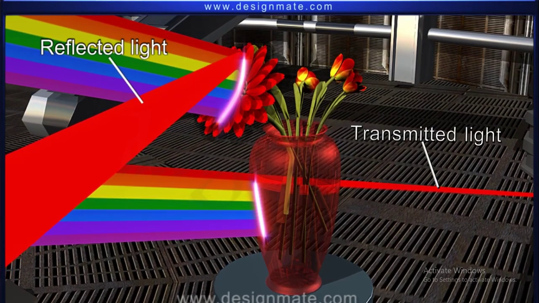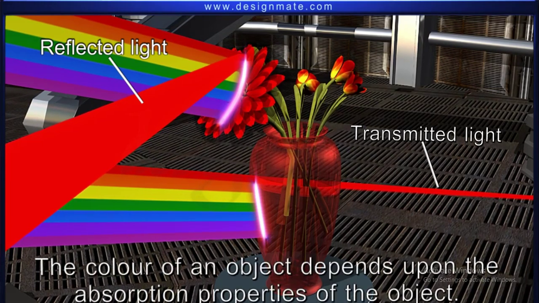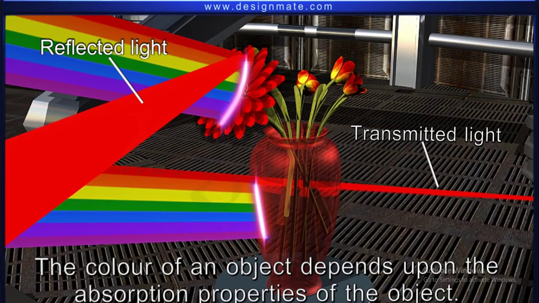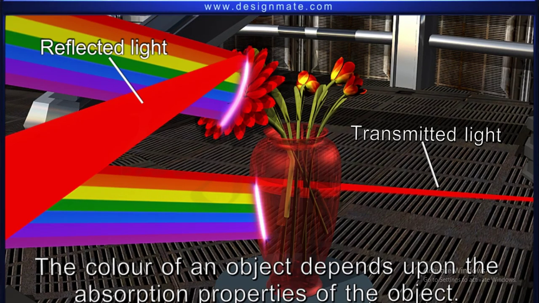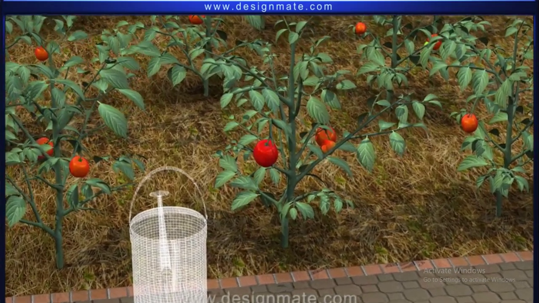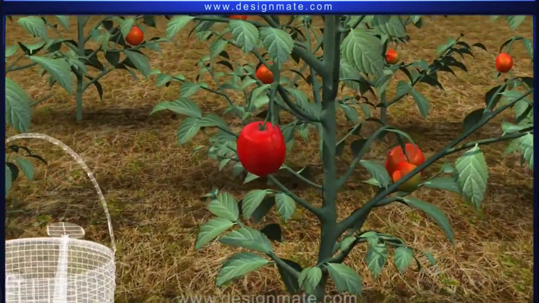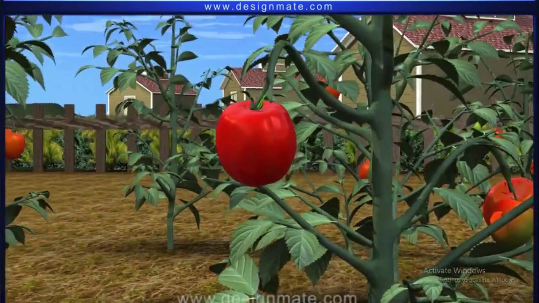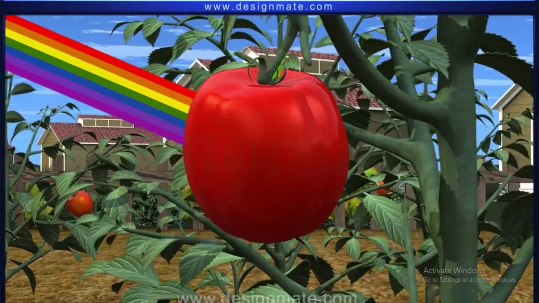The same is true for light of any other color. Clearly, the color of an object depends upon the absorption properties of the object. On this basis, let us talk about opaque objects first and try to answer why a tomato looks red in sunlight. When the sunlight falls on the tomato, all its 7 colors fall on it.